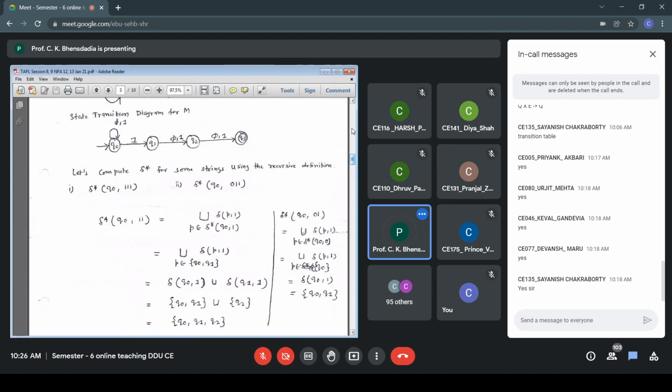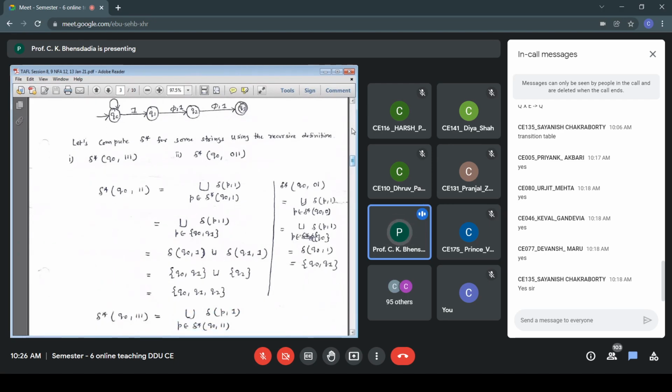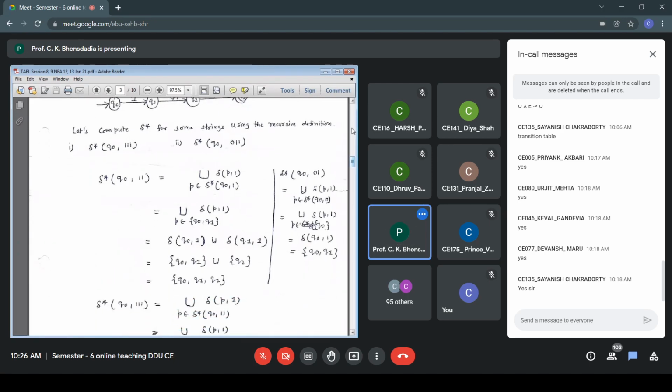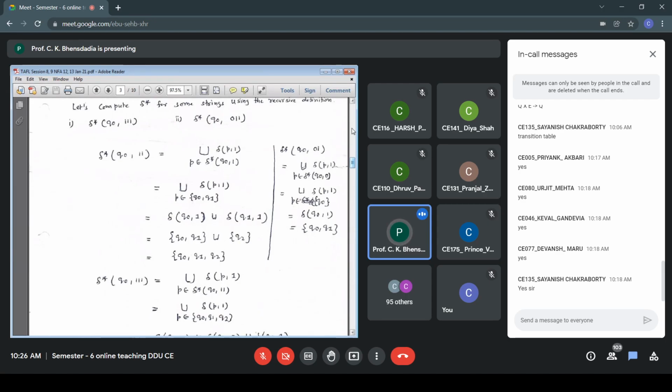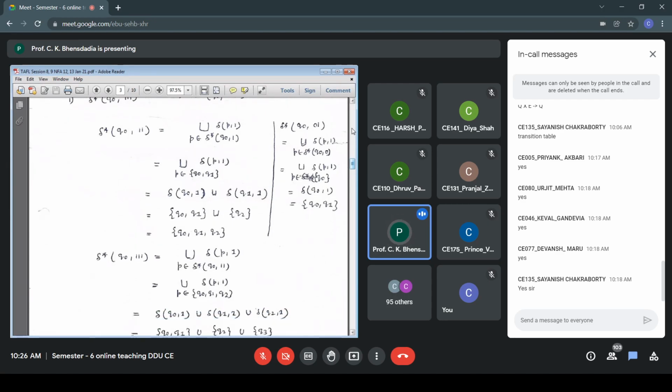Now I need to compute delta star Q0111. So P belongs to delta star Q011. I have already computed that to be Q0 Q1 Q2, so I put those values. P belongs to Q0 Q1 Q2, delta P1. So the value of P is either Q0 or Q1 or Q2 on 1. So it is delta Q01, delta Q11, delta Q21.